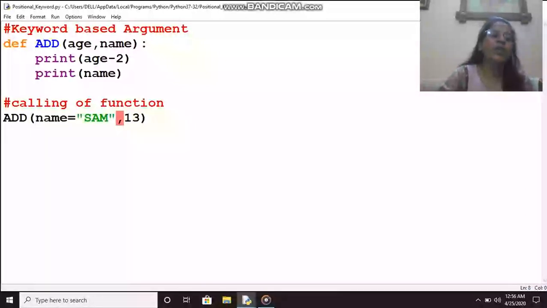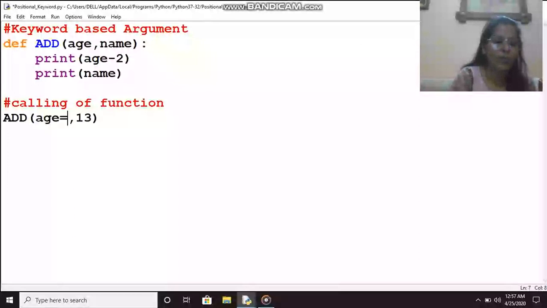So this is not working, that in one argument you are using keyword based and in one argument you are taking position based. But if I do the opposite, maybe it will work. So let us see what happens here. As we have discussed in default argument also, we can move from right to left, rightmost argument towards leftmost argument.